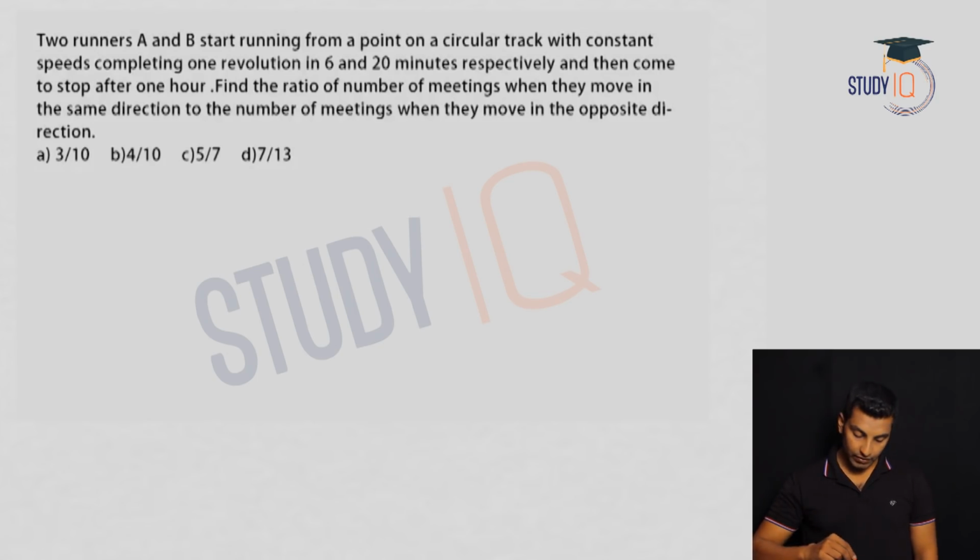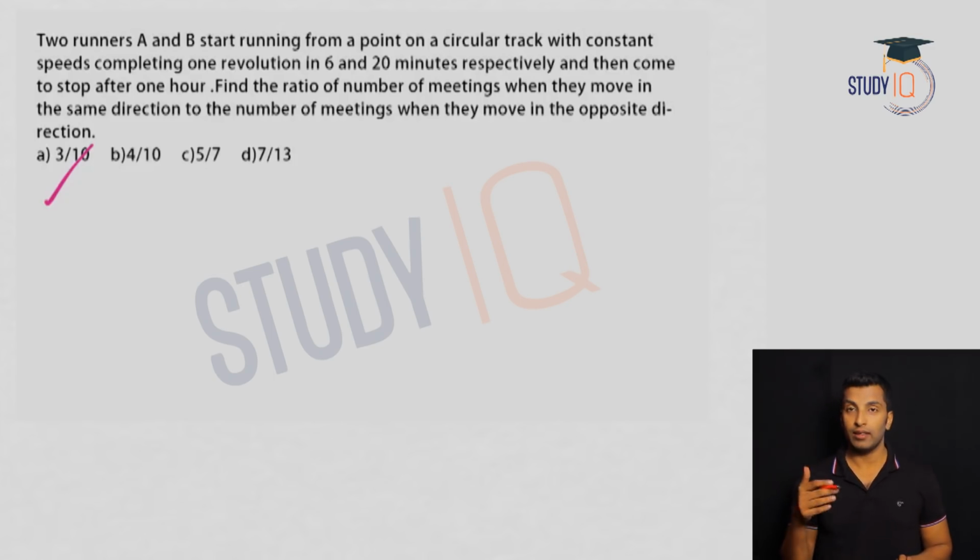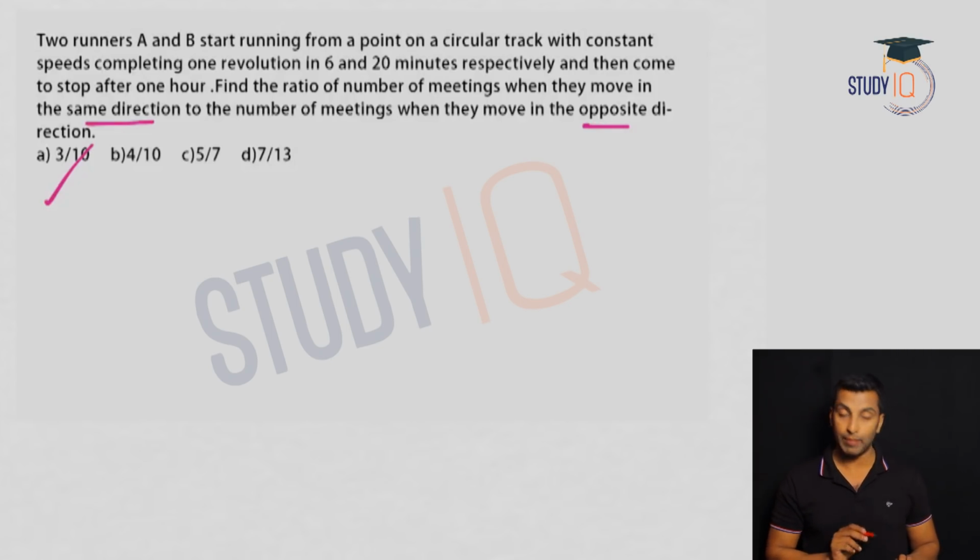Now take a look at this question so that you will understand it in a much better way. Take a minute and solve this question. The things that we have learned in the previous 10 minutes, you can apply over here and you'll get the answer faster. So what is given? Two people are running in the opposite direction or the same direction. They are asking questions related to both the opposite direction and the same direction. Both are asked.